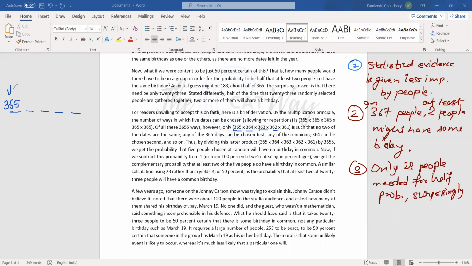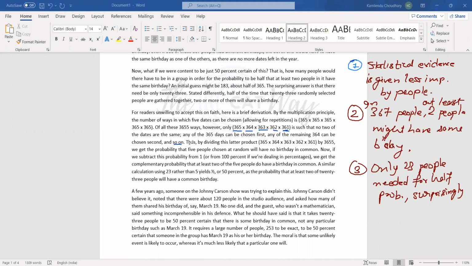Now we have chosen one day, let's say we have chosen 26th of July. Then we have only 364 days to choose from. Again 363 when we have filled this, again 362, again 361 when we have filled this. So this is how many choices we have to fill the places. Now he has filled the places such that no two dates are the same. Any of the 365 days may be chosen first, any of the remaining 364. So he has explained it properly.